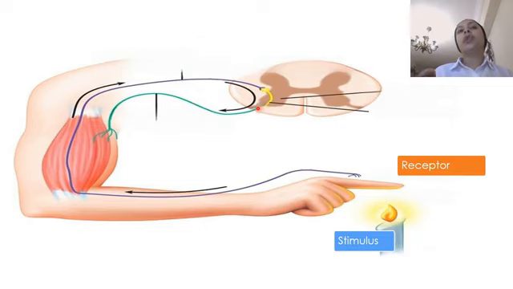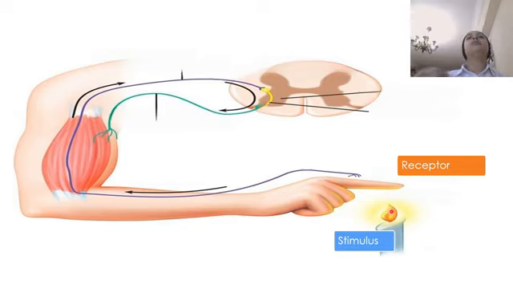The electrical impulse moves through this wire until it reaches our muscles here in our arm, leading to contraction of our arm and our hand, moving our finger away from the candle.